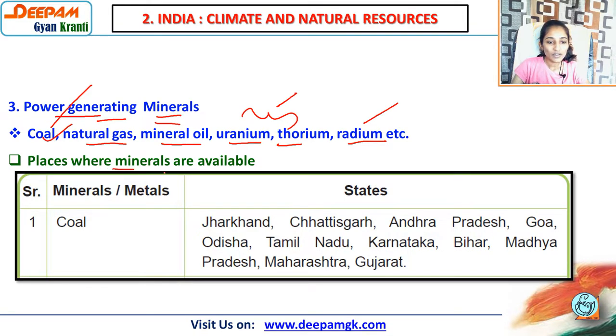Now places where minerals are available, कौन कौन से places पे कौन कौन से metals and minerals available होते हैं, we have to see in the context of India. So first one, coal. So झारखंड, सबसे ज़्यादा जो coal है वो कहाँ से मिलता है, झारखंड में से, स्पेशली रानीगंज. ओके, रानीगंज में जो है वो कॉल की और है.